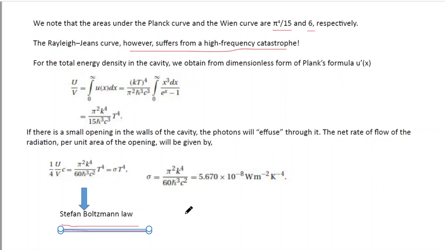So finally what we can conclude is that black body radiation can be treated by two different approaches. The first is Planck's approach: Planck considered the black body radiation cavity as a collection of harmonic oscillators.